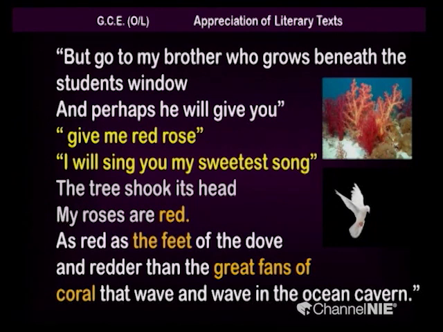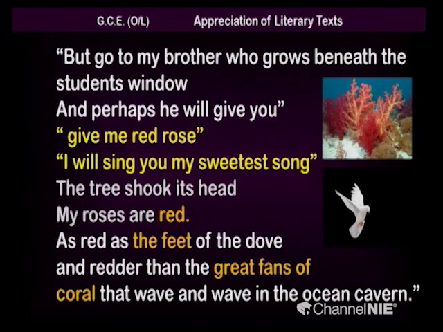So, it flew up to that rose tree which grew under the boy's window, and then the tree shook its head. "My roses are red as the feet of the dove." So, I have given you the picture of a dove, and you can see the red color of its feet, "and redder than the great fans of coral." So, you can see the picture of coral reefs. Red color coral, and then the flower that this rose plant has, the red flower, is brighter than